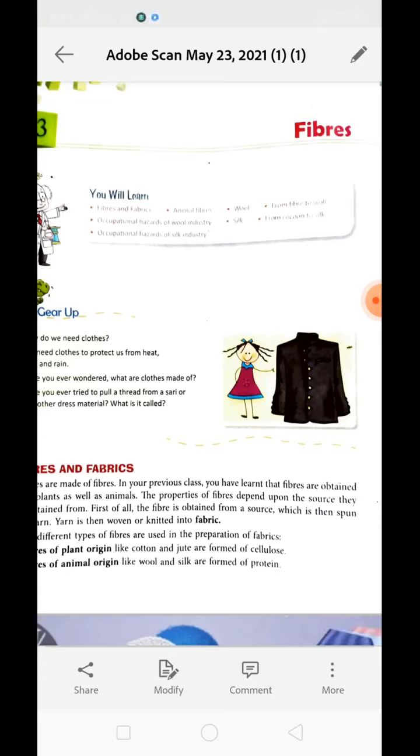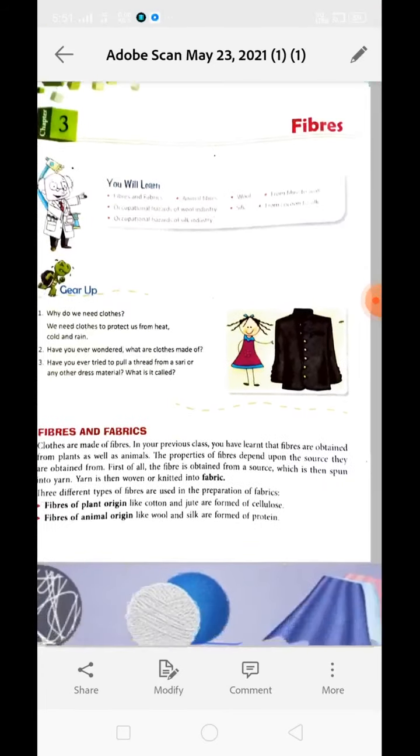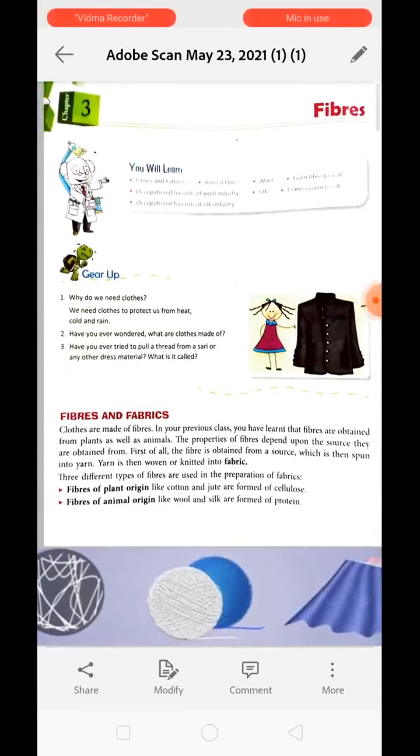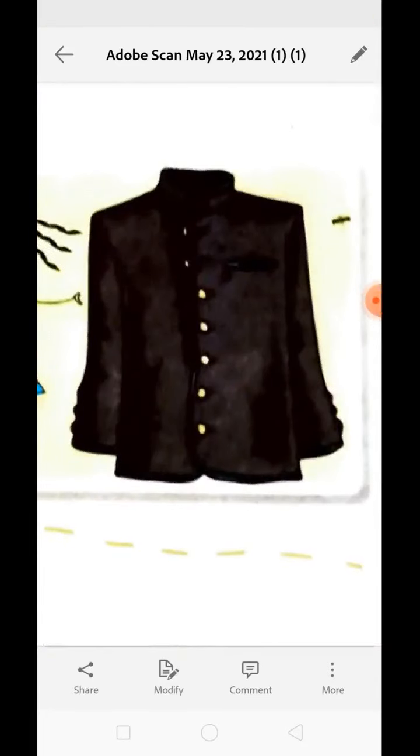Today we are going to learn about fibers and fabrics, about animal fibers, wool, from fiber to wool, occupational hazard of wool industry, silk from cocoon to silk, and occupational hazard of silk industry. See over here. What is this?